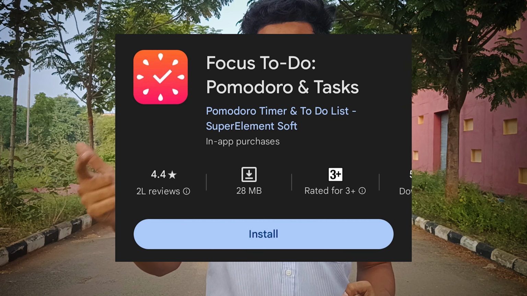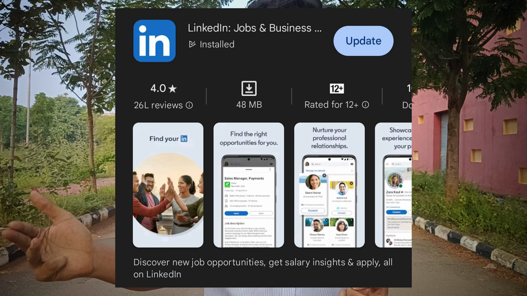And here are some other apps which may help you a lot. The first one is Minimalist, the second one is Pomodoro, then Todoist, then LinkedIn, and finally Telegram. These are the apps which help you a lot, and you can explore them yourselves.